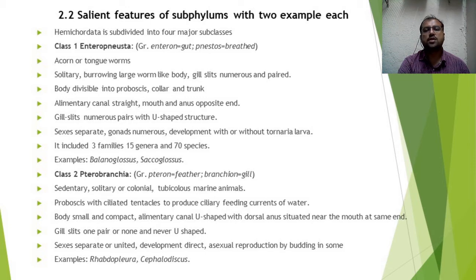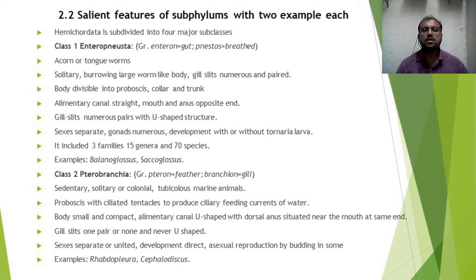Sexes are separate, gonads are numerous, and development is with or without Tornaria larva. This class Enteropneusta includes 3 families and 15 genera along with 70 species, and representative examples are Balanoglossus and Saccoglossus.